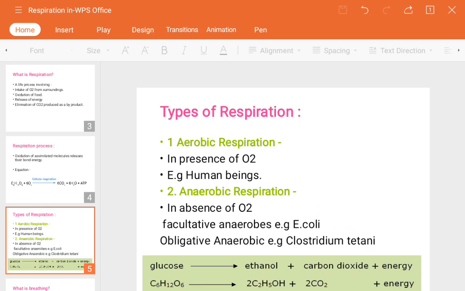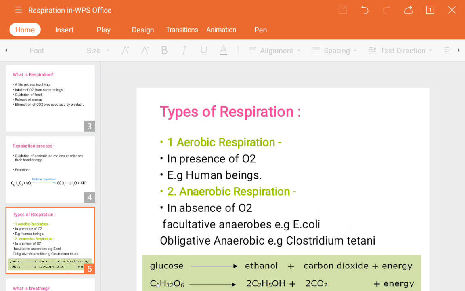Next is anaerobic respiration. So in this process, what happens? Conversion of glucose into alcohol or acid in the absence of oxygen to release energy. So here some byproducts are different, because the oxygen is not going to be carried along with the food material, is it? So even if we are not taking any kind of food material for some time, then also this kind of respiration process takes place inside our body. Okay, so when it will take place, let's see.